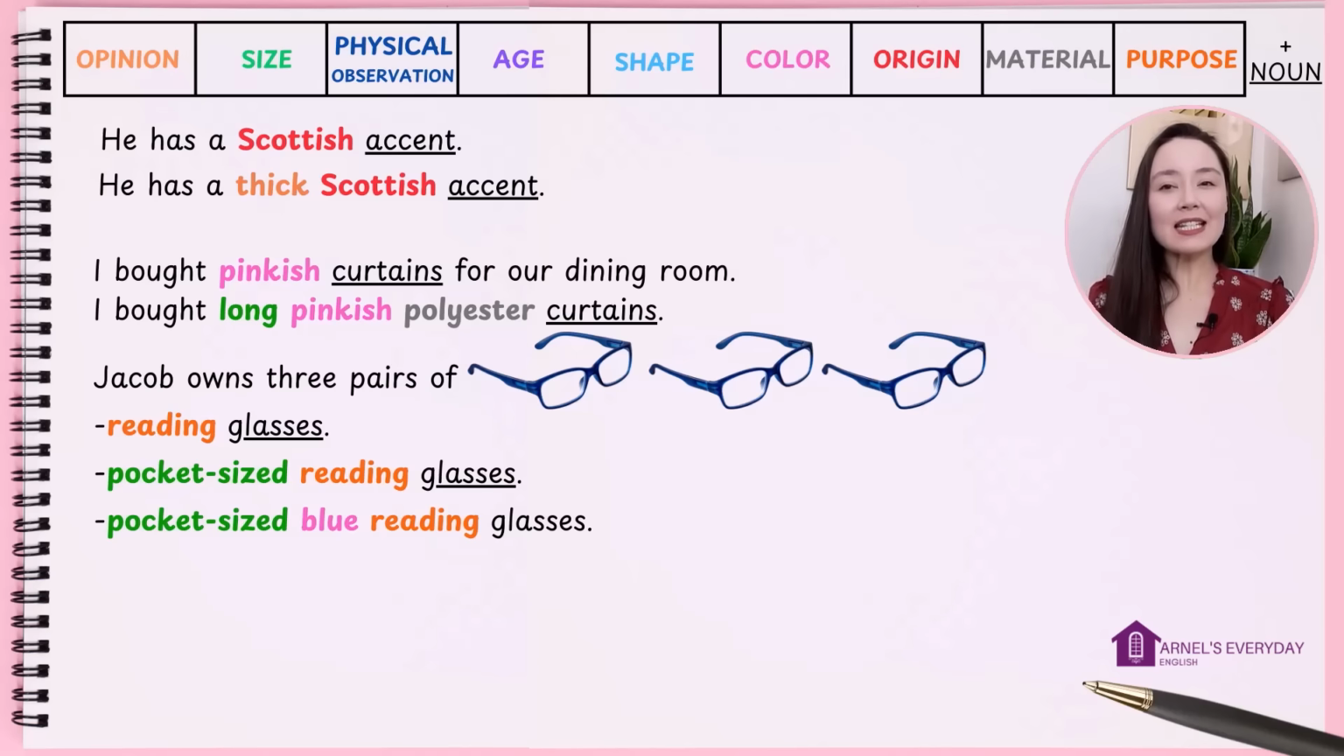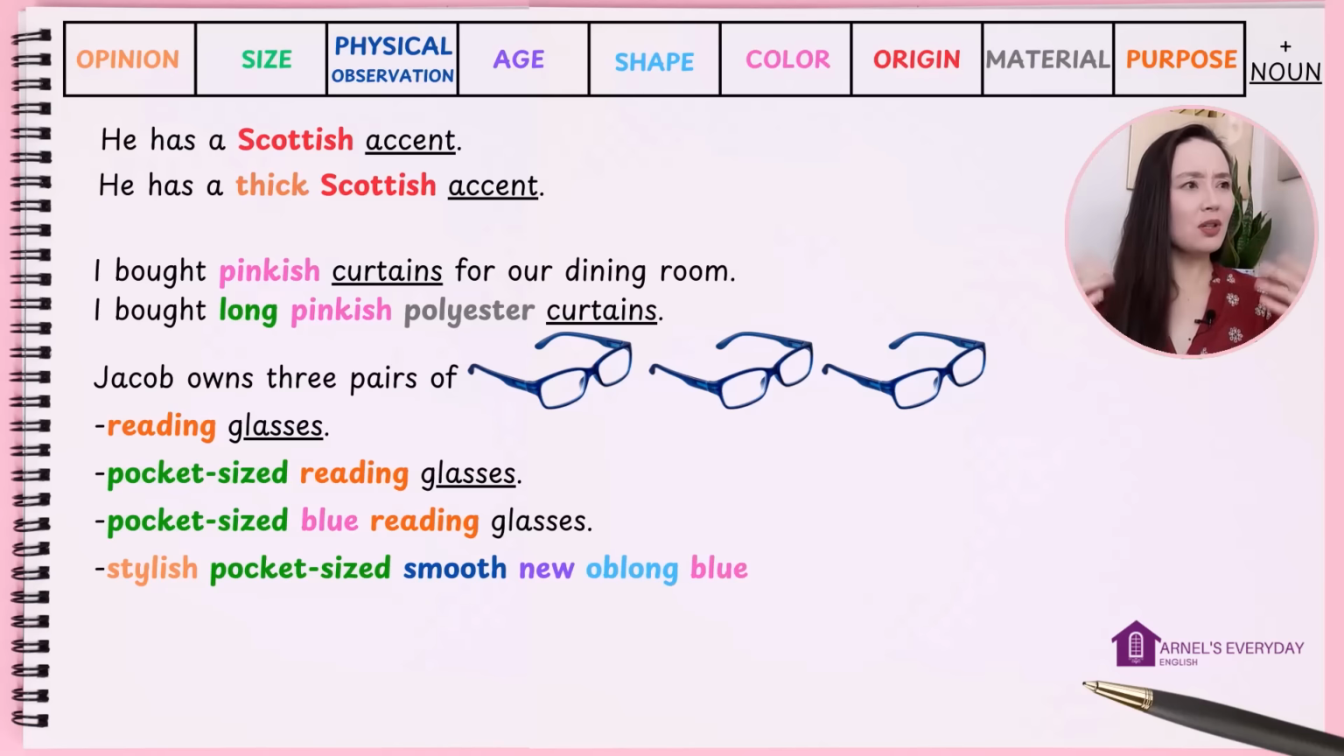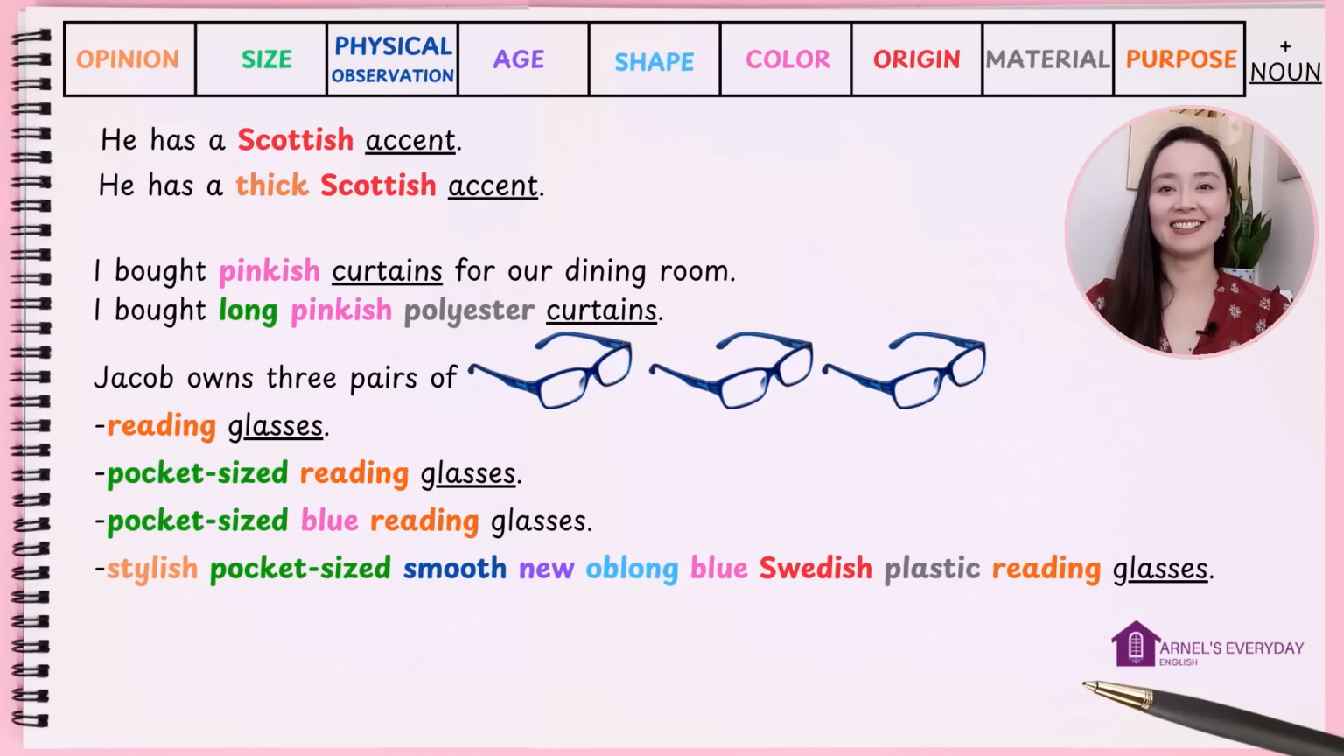Okay, after this, it gets a little bit ridiculous. When we describe something, 2 or 3 adjectives are really enough. But let's have some fun. Jacob owns 3 pairs of stylish, pocket-sized, smooth, new, oblong, blue, Swedish, plastic reading glasses. This one is clearly too long. If someone wants to describe something in detail, they'll change it.